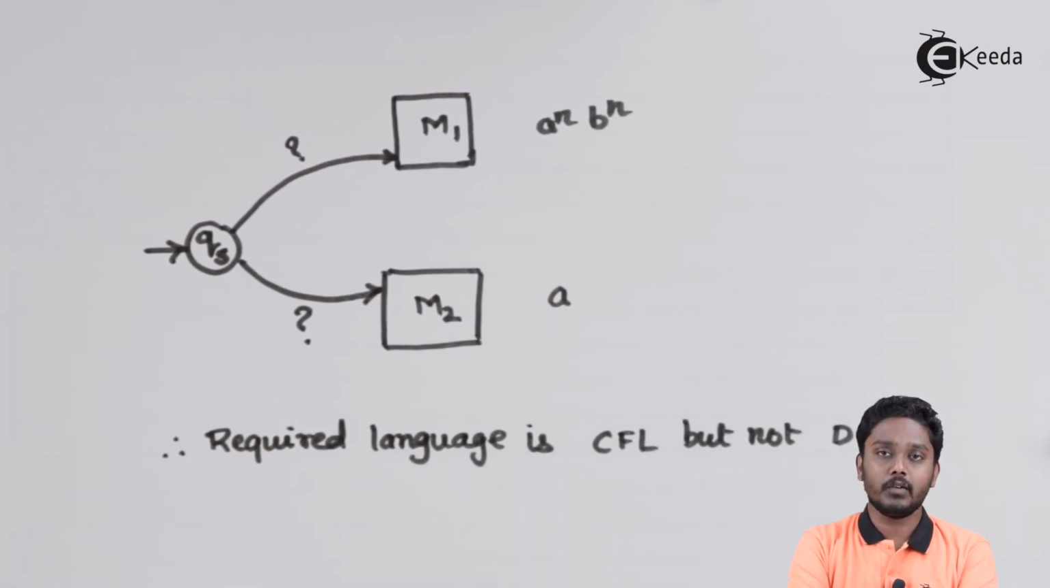Generally, CFLs are closed under union. That means if two languages are CFL, the union is also a CFL, but this is not the case with DCFL. We will discuss the closure properties of context-free languages later in the respective topic. For now, let us discuss a few more questions on deterministic PDAs.